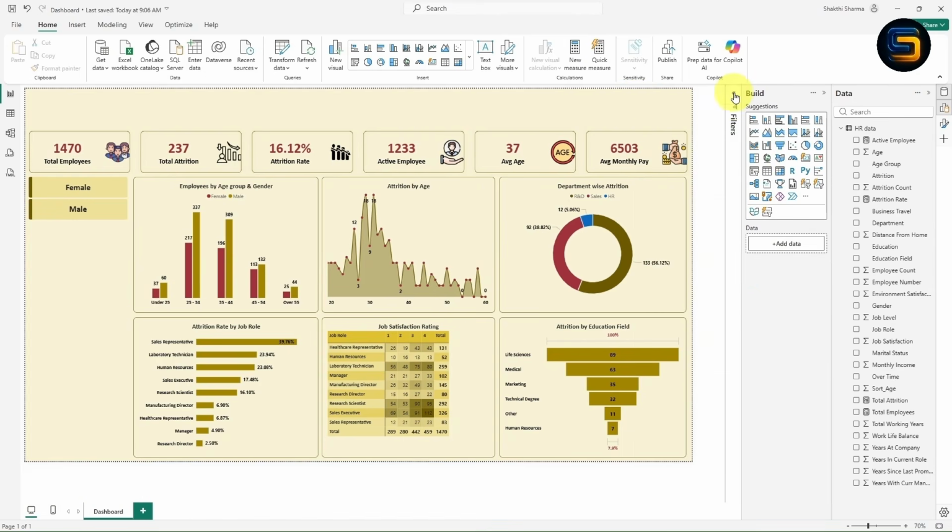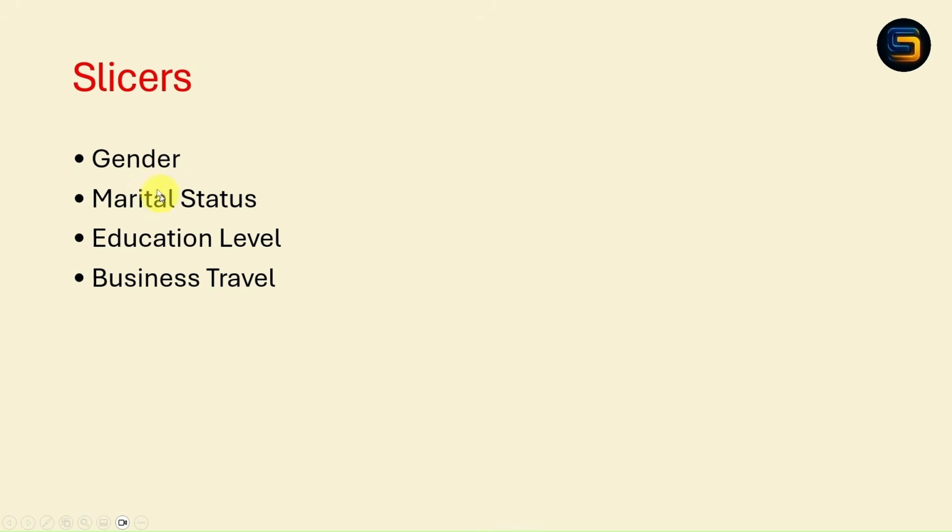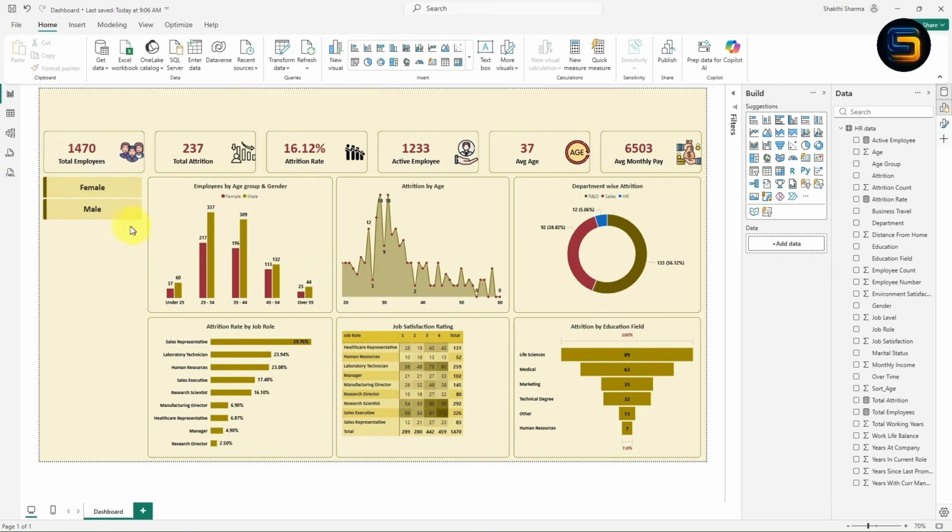Now what I will do, I will insert few more slicers. Let's see what are the slicers available. Gender we have done. Marital status, education level. So first let's insert the marital status. What I will do, I will simply copy this one. Look here, guys. Let me copy this, Ctrl C, I will paste it. So basically I am creating the duplicate of this slicer.